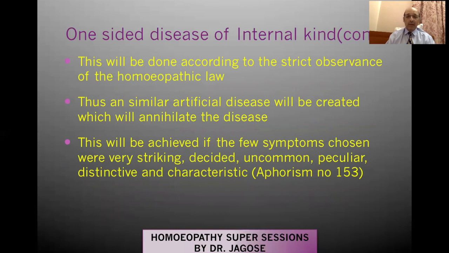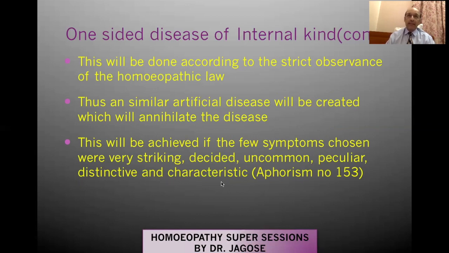So once you have taken the totality and you have prescribed the remedy to the patient, then naturally a similar artificial disease will be created, which will annihilate the disease completely. Now, Dr. Hahnemann says this will be achieved if the few symptoms chosen are very striking, decided, uncommon, peculiar, distinctive, and characteristic.